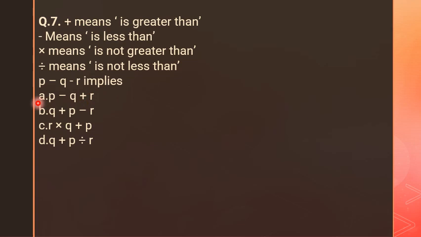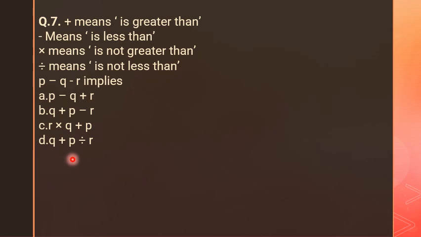Now we have one equation, P minus Q minus R implied. We have options here. Read the question carefully and find out the answer. Your first option is P minus Q plus R. Second option is Q plus P minus R. Third option is R into Q plus P. This is your third option. And what is the fourth option now?